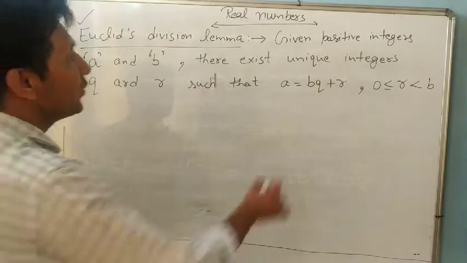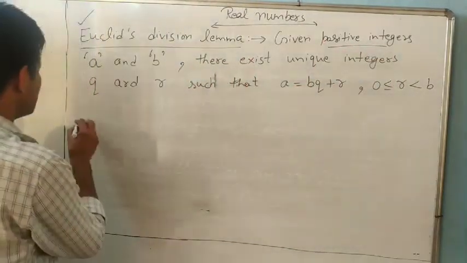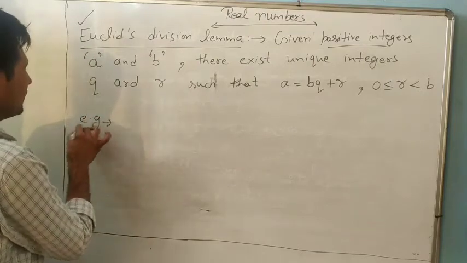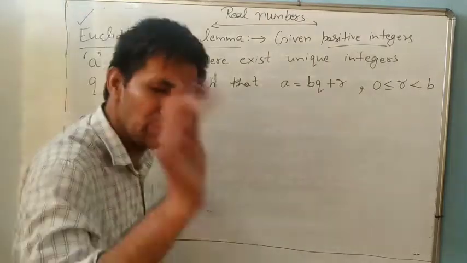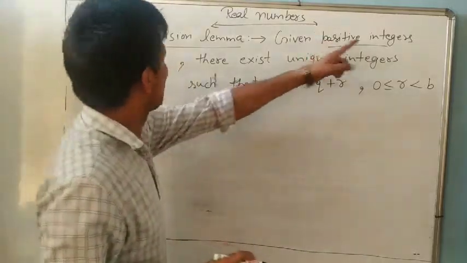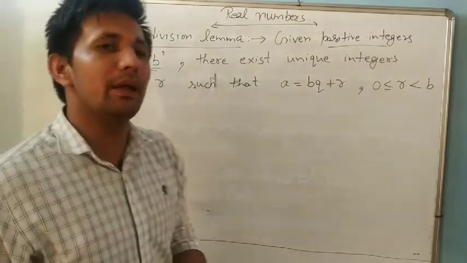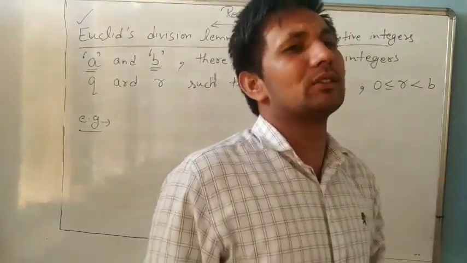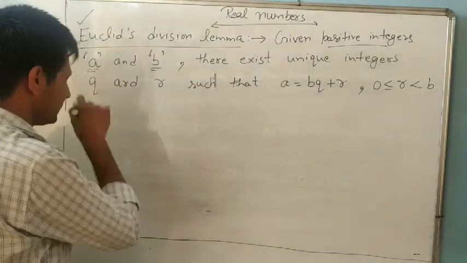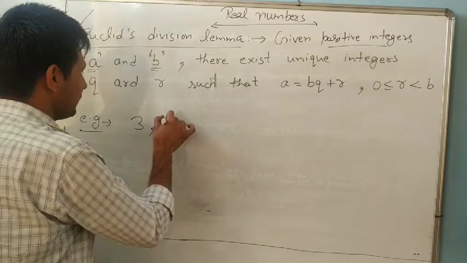What is given? Positive integers. What type of integers? Any positive integers. Suppose I am writing here any 2 positive integers you can take. Suppose I am taking given positive integers A and B. A and B mean any numbers you can take. Suppose I am taking any 2 numbers, 3 and 14.